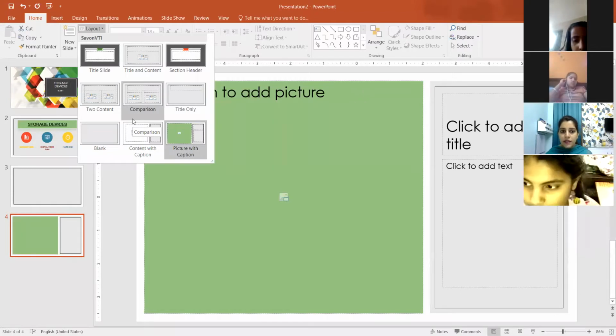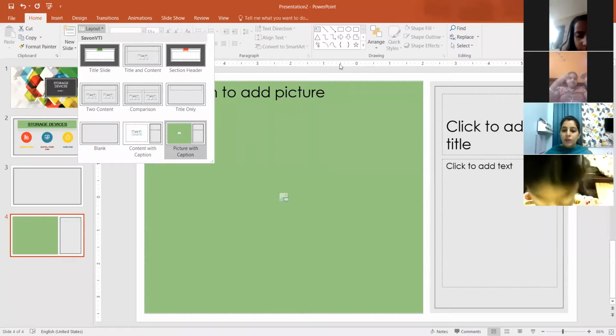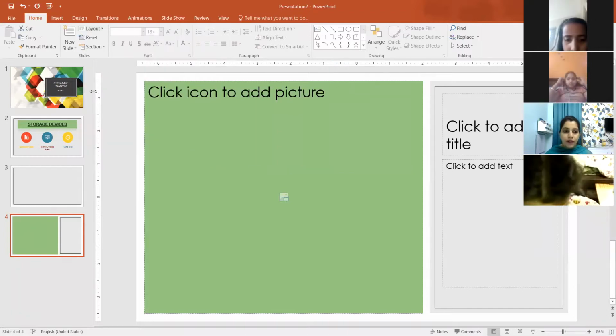Title and content, section header, two content, content with caption. So you can use accordingly. It depends on your requirement, what kind of slide you want to use.